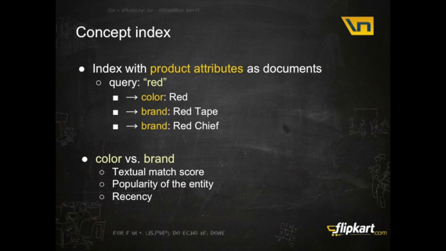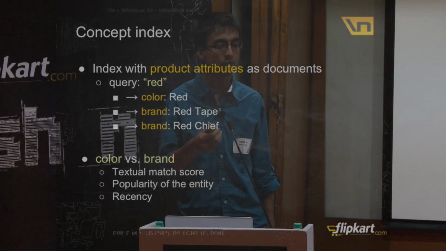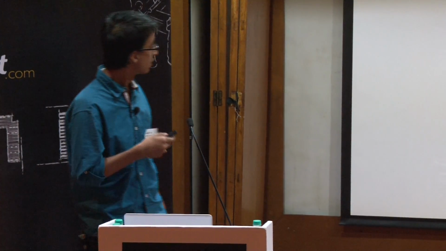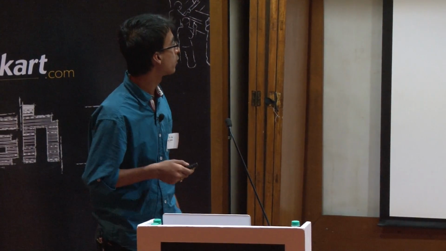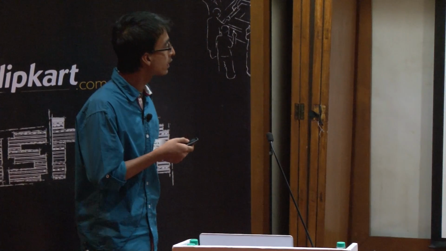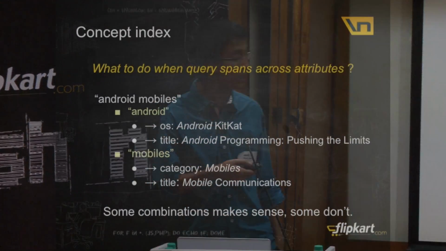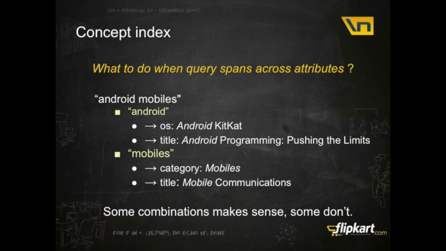Let's see. What information are we missing when we are creating an index out of these product attributes? We forgot to create a relation. What do we do when a query like Android mobiles happens? The term Android can occur in the OS Android KitKat and the title Android Programming: Pushing the Limits, which is probably a book.